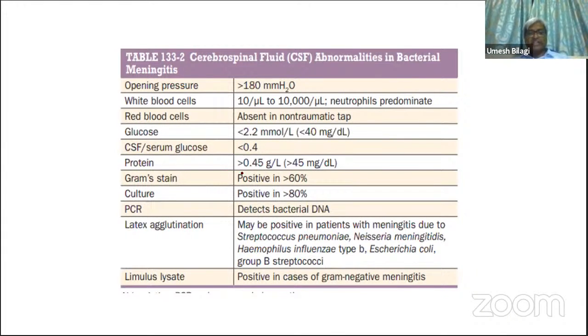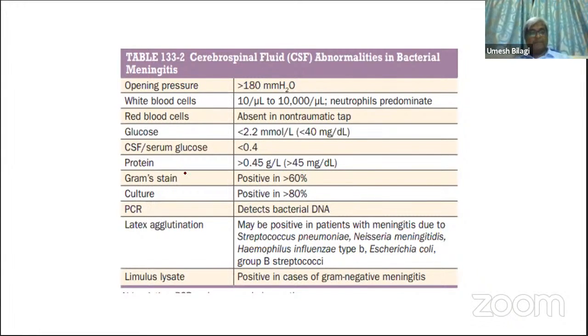And the protein content of CSF normally is less than this. Not the milligrams, sorry. Yeah, milligrams, 45 milligrams. Now here it will be more. It can go into grams also. From milligrams to grams it can go up. It will be more than 45.